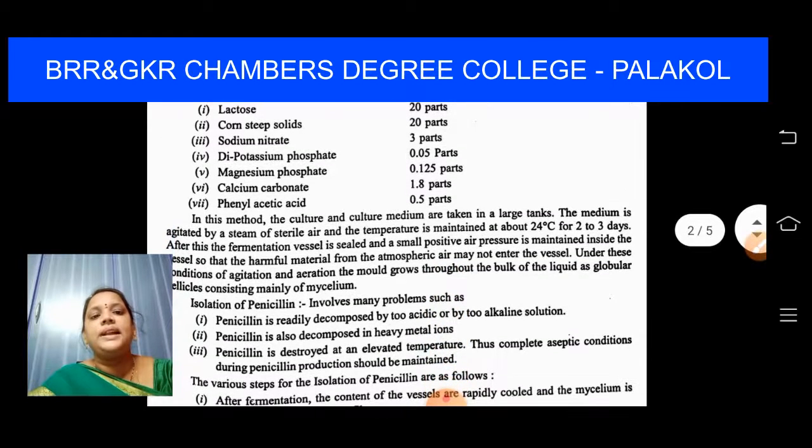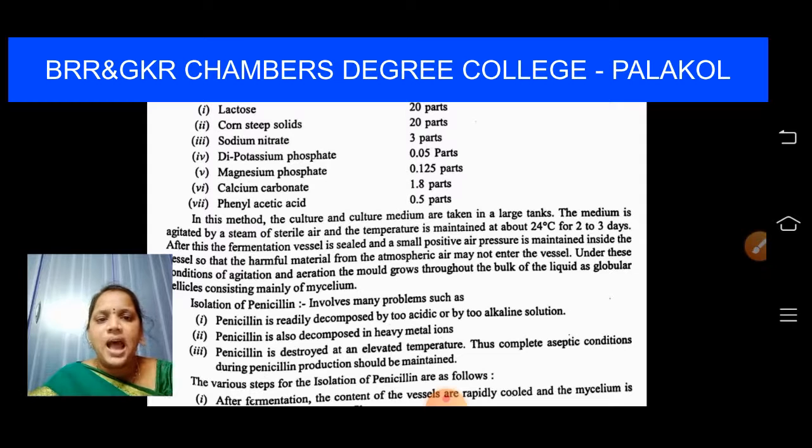In this method, the culture and culture medium are taken in large tanks and the medium is agitated by a steam sterile, and the temperature should be maintained at 24 degrees for 2 to 3 days. After this fermentation, the vessel will be sealed and small positive air pressure is maintained inside the vessel, so that harmful material from the atmospheric air may not enter the vessel.